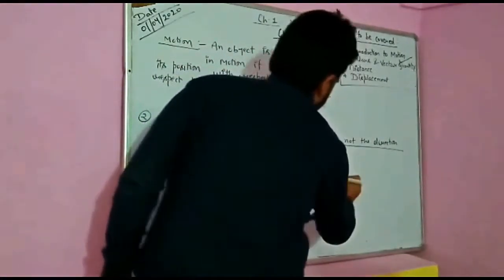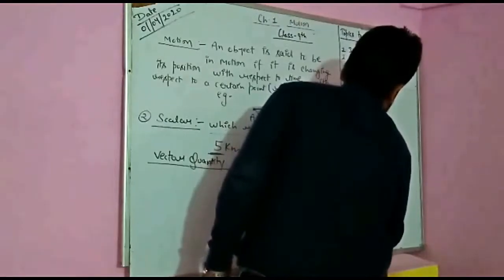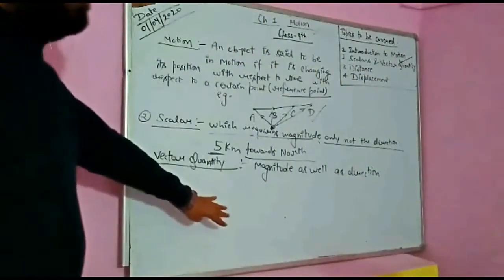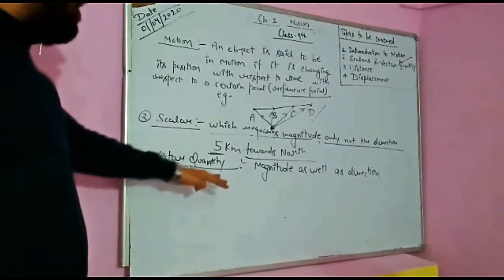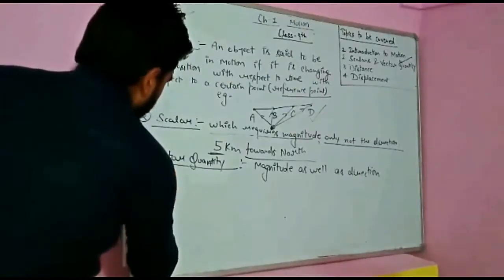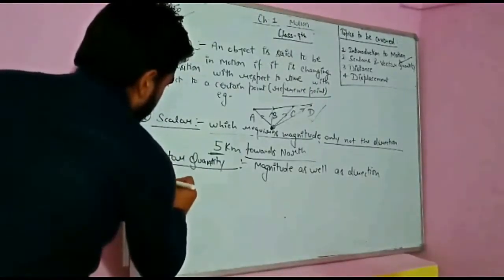Magnitude as well as direction. So vector quantities require both magnitude and direction. You will come to know about this when I explain distance and displacement. So without wasting your time, distance.